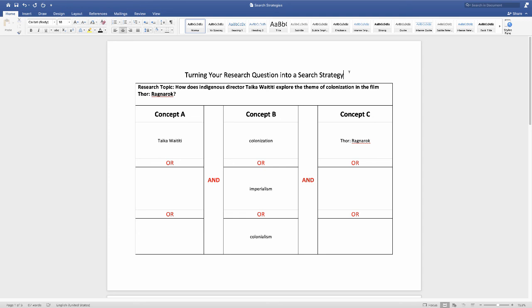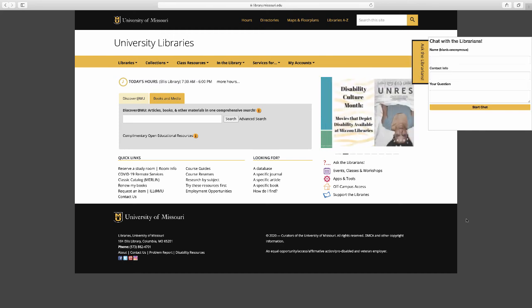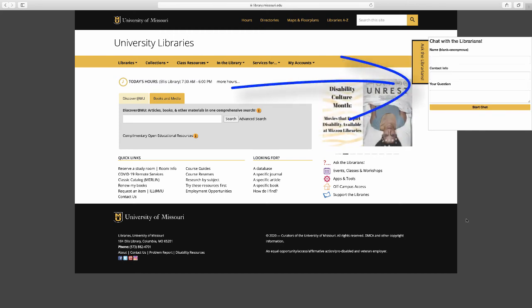In the next video, I will show you how to use these search strategies to search on the MU Libraries website. As always, if you have questions, you can use the chat widget on the MU Libraries website to get help from librarians at MU.